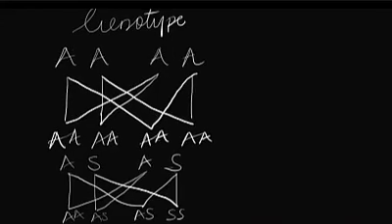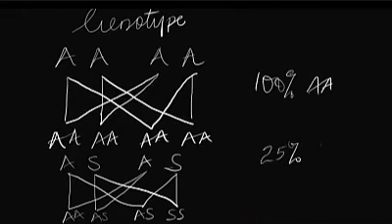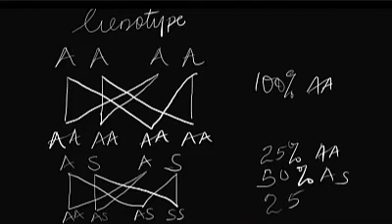Can an AA individual marry an AS? Yes. Because you have AA, AS, AA, AS. All are normal, although two are homozygous normal, two are carriers. And the carriers are the AS. So in this kind of case, you have 50% homozygous normal children, 50% carriers.